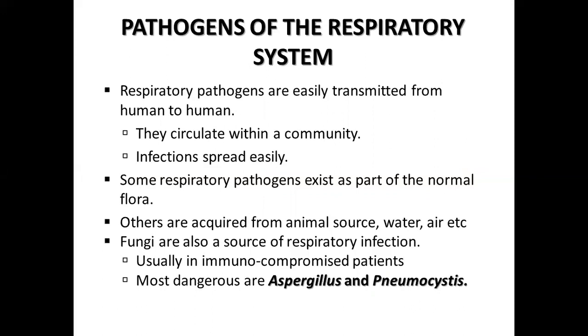So we know how these respiratory pathogens are easily transmitted from human to human. Seeing the density and the infectious nature of these viruses, you can get the idea of how they circulate within the community.